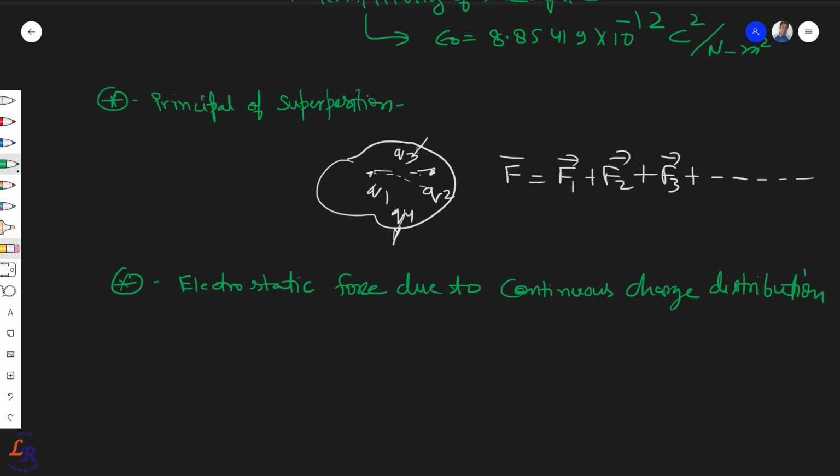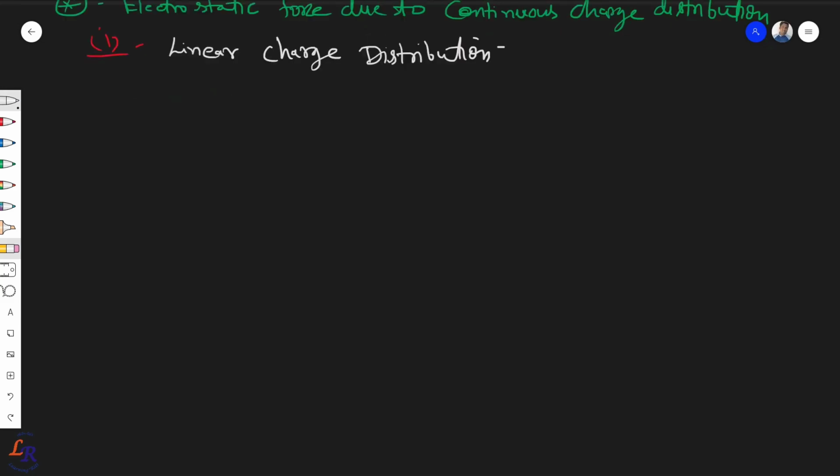So in this case we have learned about three types, and what are those? The first was linear charge distribution. So what is linear charge distribution? Let's say you have a long wire here, and it is a charged wire.